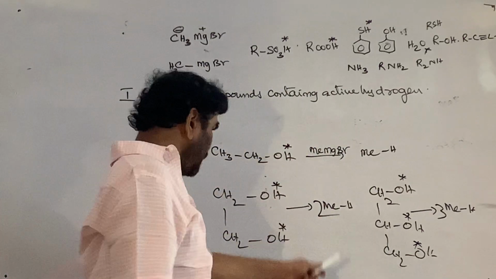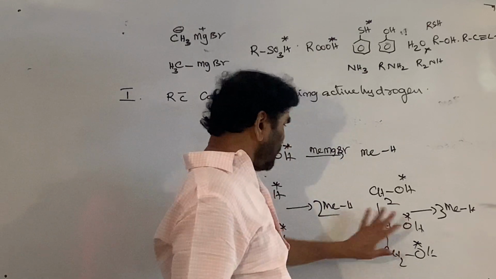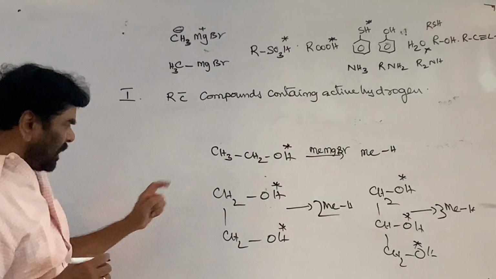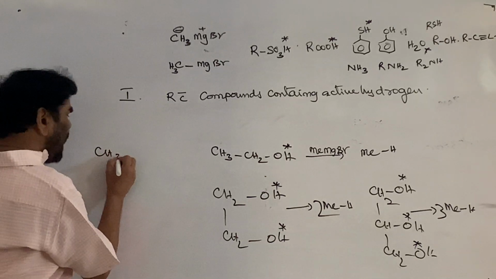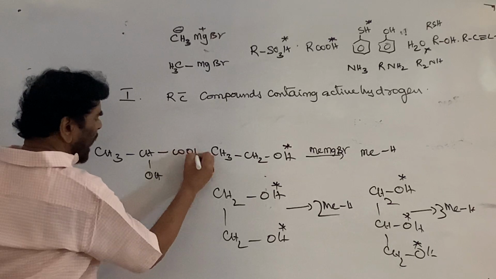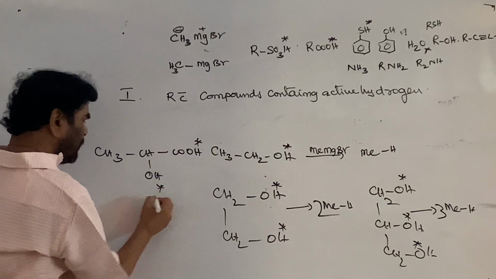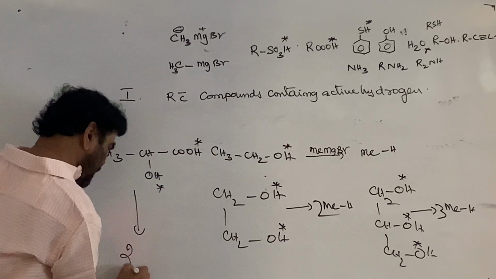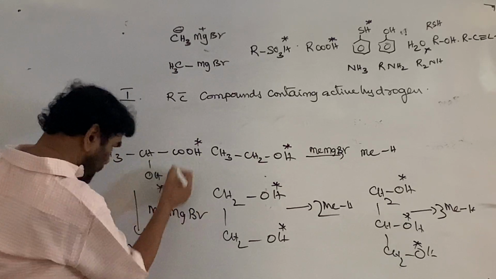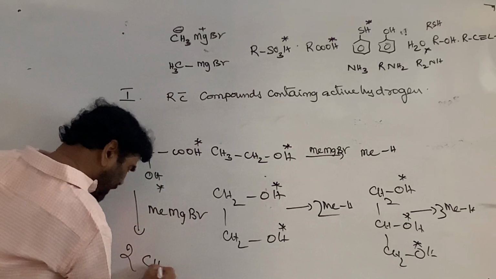Based on this, we can find out the number of active hydrogens. If you take lactic acid, this is a compound containing active hydrogens. There are 2 active hydrogens. If you treat with methyl magnesium bromide, it produces 2 moles of methane.